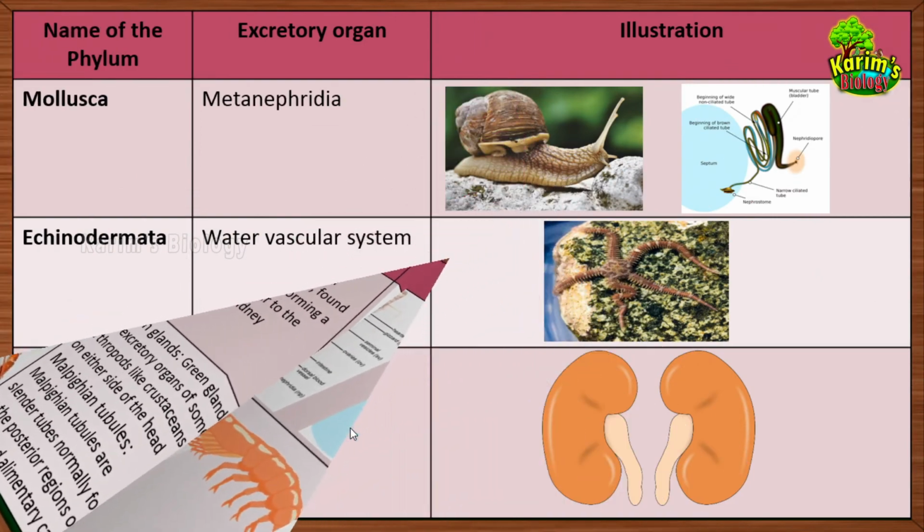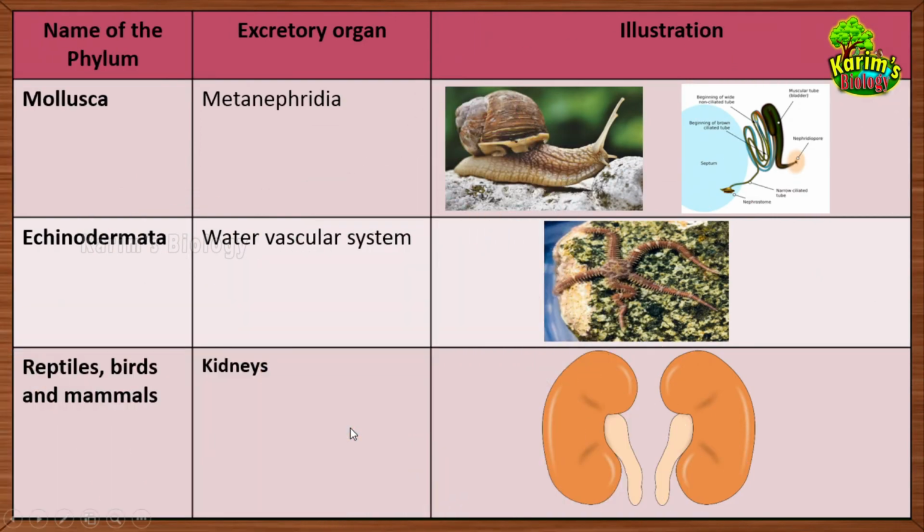Now let's talk about the next phylum, which is Mollusca. Mollusca is the phylum where the animals have shells on their body. In Mollusca also, like in the annelids, the excretory organs are called metanephridia. One more interesting thing here is that in Mollusca, the metanephridia are organized together to form small kidneys. So that's about the excretory organs in Mollusca. Next one is Echinodermata. Echinus means spine, derma means skin.